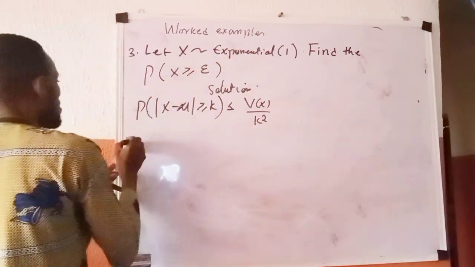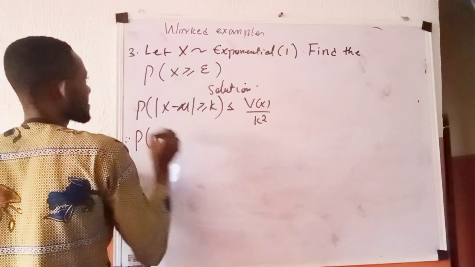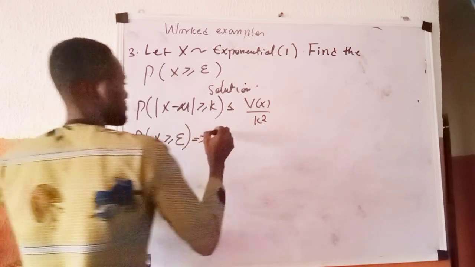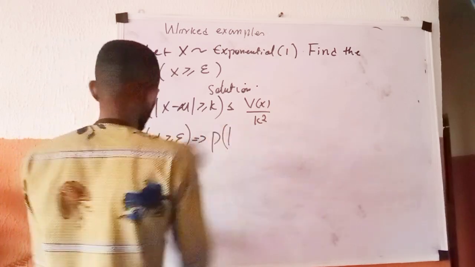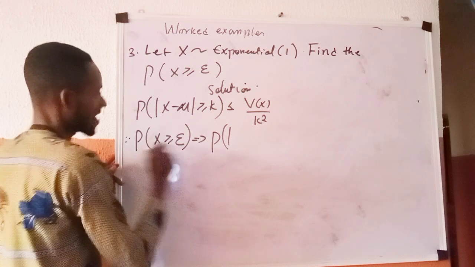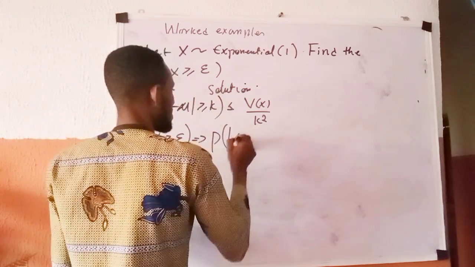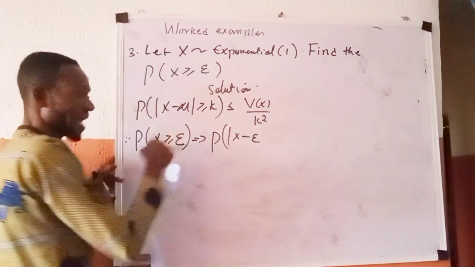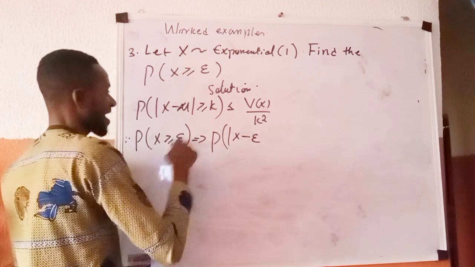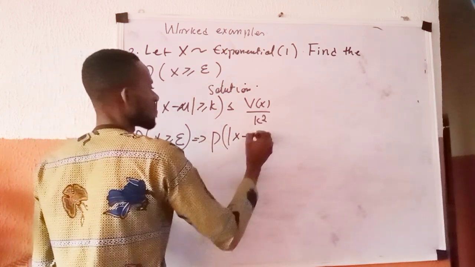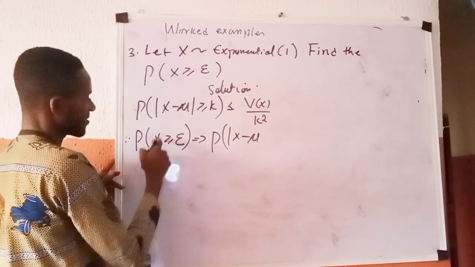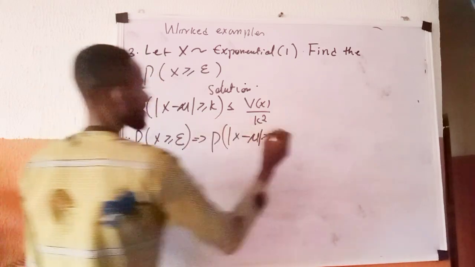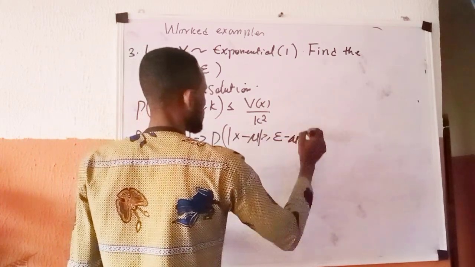So I will now say, therefore, my P of X greater than or equal to epsilon implies P of X minus mu greater than or equal to epsilon minus mu.